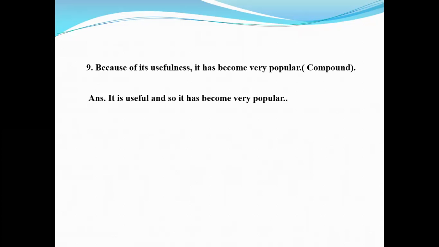And in its clauses there is one subject and one finite verb. In the first clause, it is useful, it is subject, is verb. In the second clause, it has become, it is subject and become is verb. So the conditions of compound have been fulfilled. So we can definitely say that the answer is quite correct.